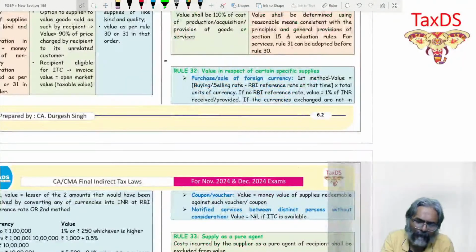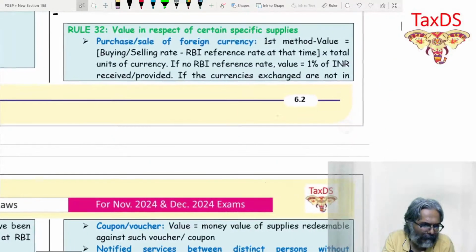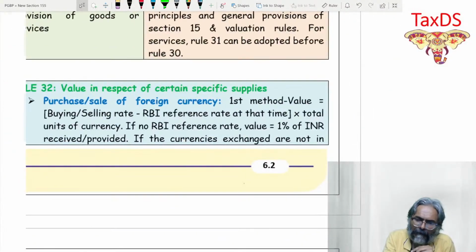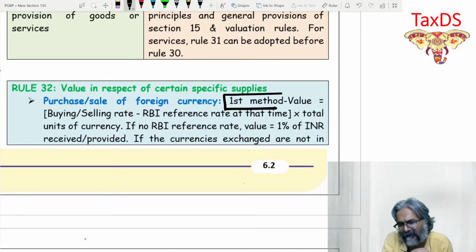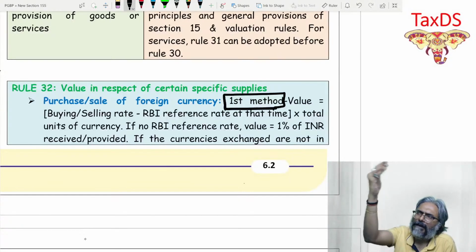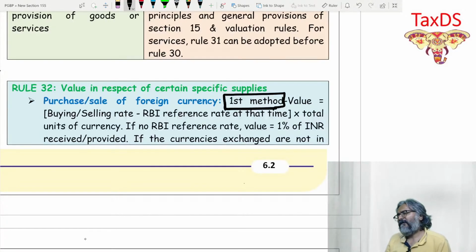So students, if you see rule number 32, which talks about Forex over here, there are two methods. Method one is the amount that has been paid, the conversion that has happened from the authorized dealer. You go with that conversion concept.